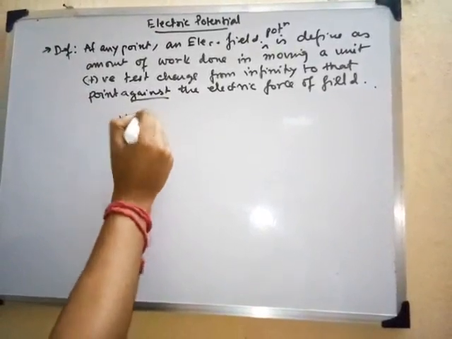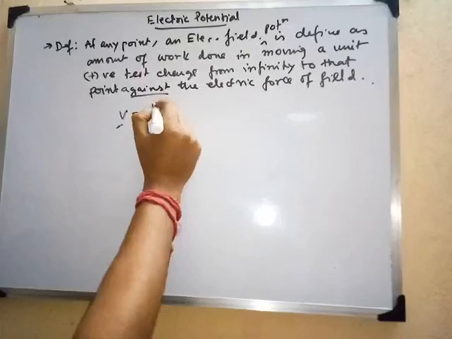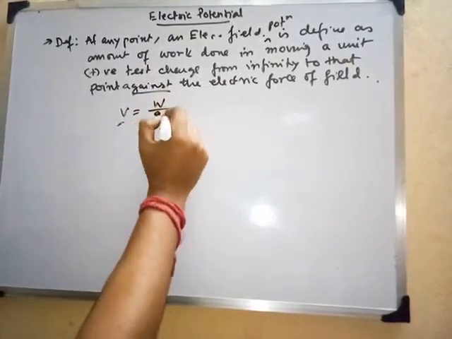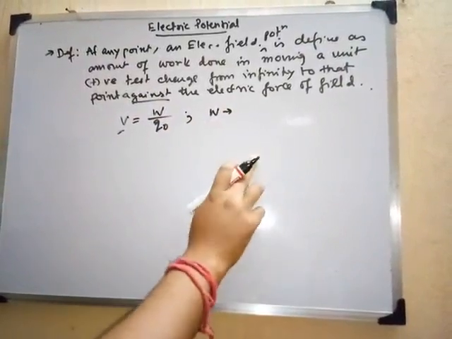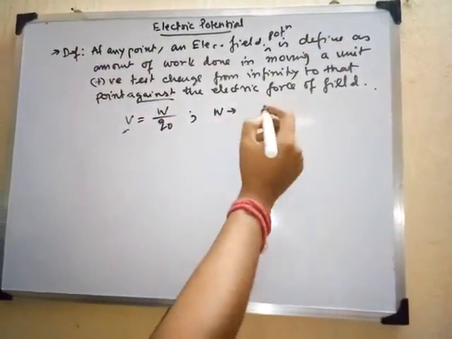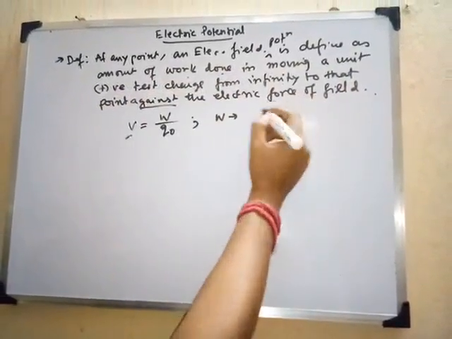Now by expression we can define it as V, the representation is V, so it will be defined by W by Q0, where W is the work done. What is the work done in moving a unit positive test charge? So let us write it.